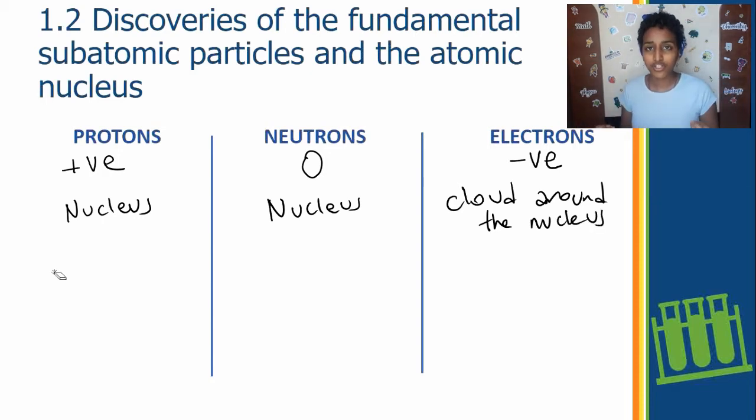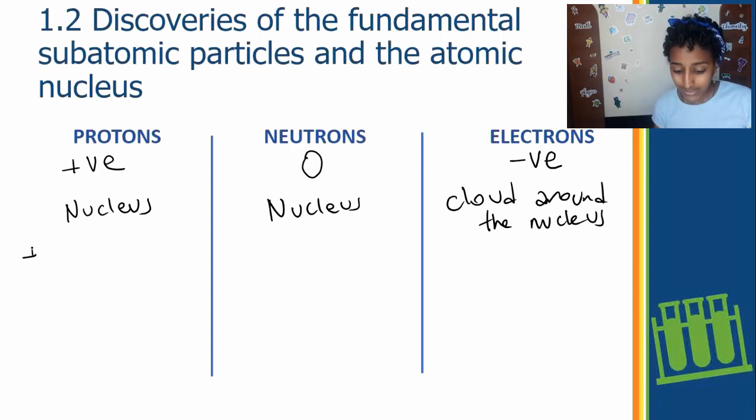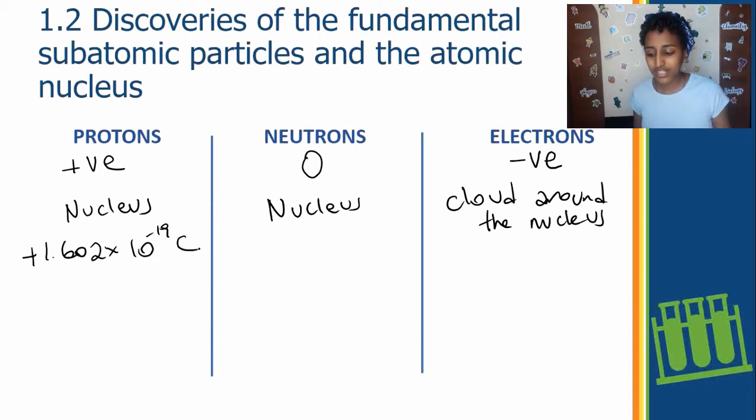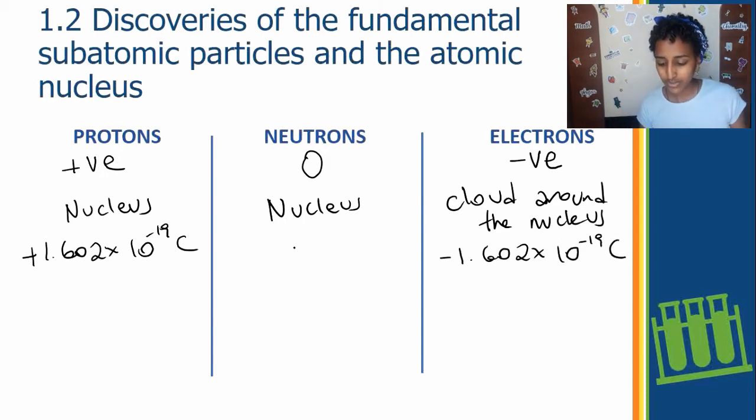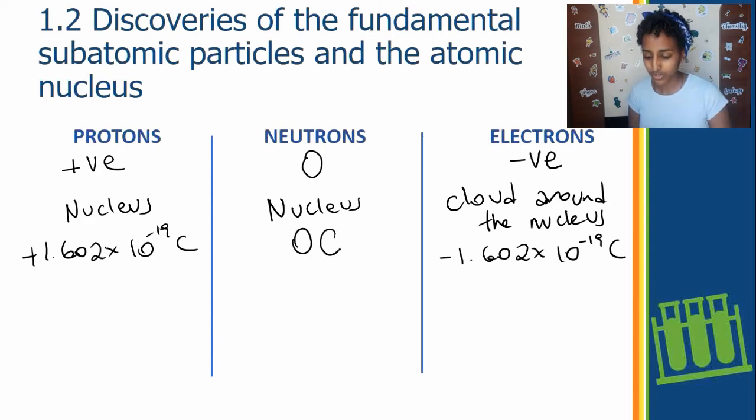What about their charges in Coulomb? We know that protons are positive and electrons are negative, but what about their actual quantity, the actual amount of charge that they have? Well, protons have a charge of positive 1.602 times 10 to the power of minus 19 Coulomb. And you can guess, since electrons are exactly the opposite, all they are is the negative of 1.602 times 10 to the power of minus 19 Coulomb. Okay, that leaves neutrons. Neutrons have no charge, so similarly, neutrons have 0 Coulomb charge.